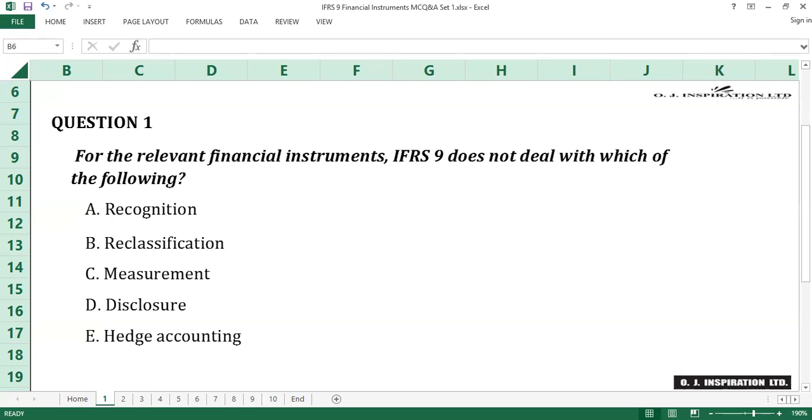measurement, classification, reclassification, impairment, and hedge accounting of financial instruments, excluding equity instruments from the perspective of the issuer. However, financial liabilities do not come under impairment consideration. It is IFRS 7, Financial Instruments: Disclosures, that deals with disclosures on financial instruments. D is the answer to question number 1.